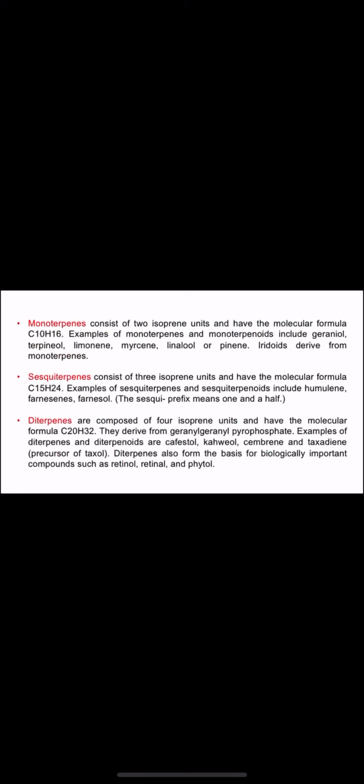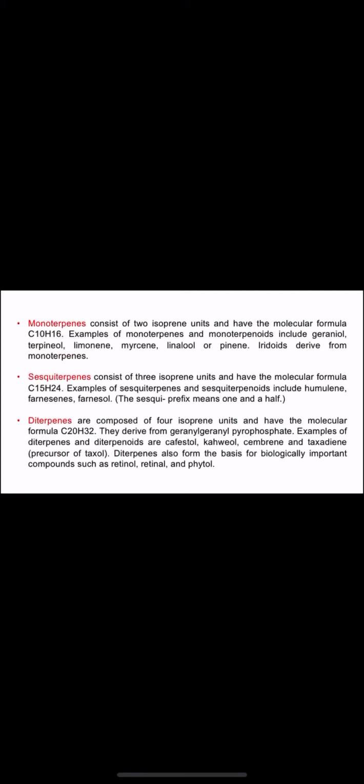Sesquiterpenes. The word sesqui means one and a half. So sesquiterpenes contain 3 isoprene units and have the molecular formula C15H24. Examples of sesquiterpenes and terpenoids include humulene, farnesene, and farnesol.